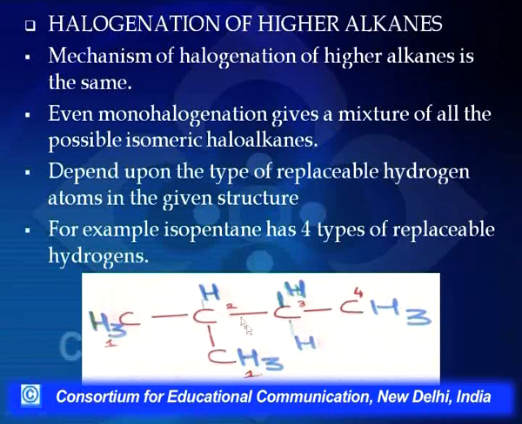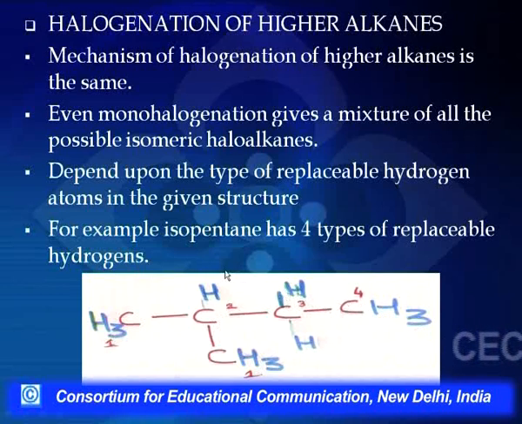So if I look into isopentane, it has 4 types of replaceable hydrogens. These 6 hydrogens are equivalent, that is, they are primary hydrogens. Then this hydrogen is a secondary hydrogen. This is again a secondary hydrogen, but different from the other because this was a tertiary hydrogen here, and this is a secondary hydrogen, whereas this is again a primary hydrogen. These 2 primary hydrogens are different because here we have a substituent and here we don't have a substituent attached.